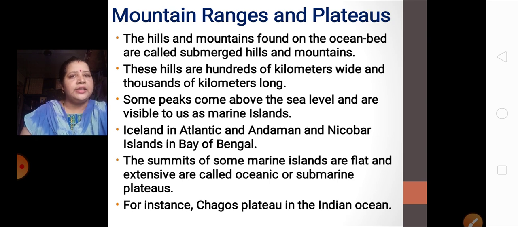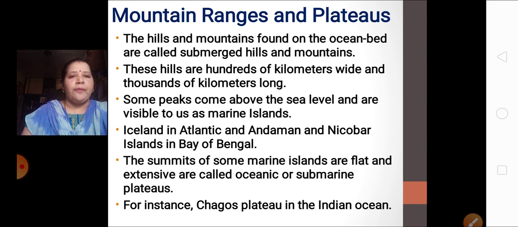So what are these islands then? Here we have islands which are the top part of the submerged mountains. We call them marine islands. Examples of marine islands are Iceland in the Atlantic Ocean and the Andaman and Nicobar Islands in the Bay of Bengal. These are examples of such marine islands. Andaman and Nicobar Islands, you all must know, are the top part of the submerged mountains. We have learnt about it in our previous classes. Yes or no, children?